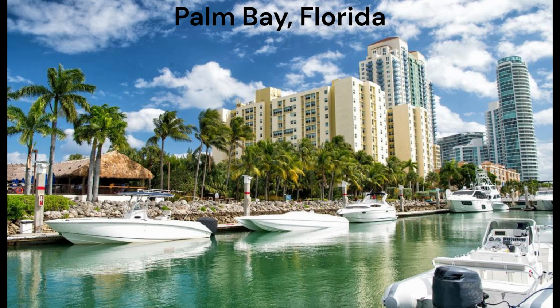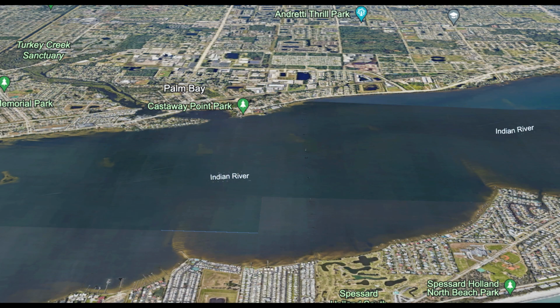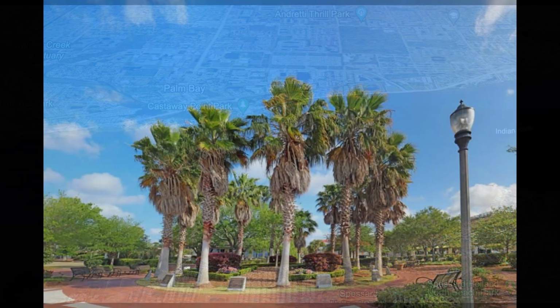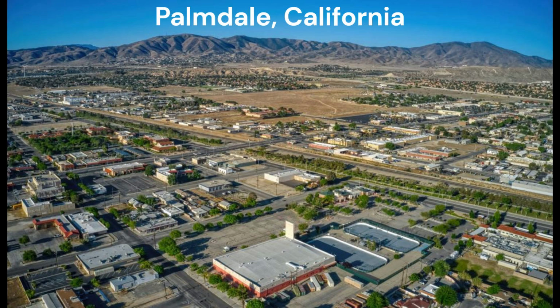Palm Bay was named after the natural geography and vegetation in the area. When settlers first came to present-day Palm Bay, they saw the Indian River Lagoon and thought some parts looked like a bay. They also saw lots of sabal palm trees and decided to name the area after the bay-like appearance and the palm trees, hence the name Palm Bay. Next we have Palmdale, California.